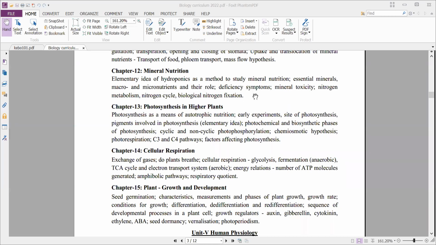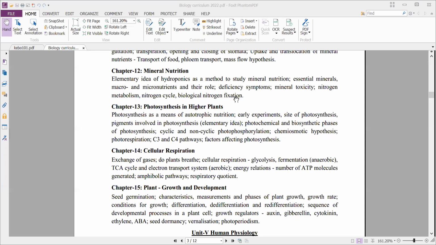And next, deficiency symptoms, how a farmer can understand that the soil is deficient in a certain mineral. So what are those deficiency symptoms? And next, mineral toxicity. That mineral is required by the plant, but only in a certain amount. If the mineral nutrient is present in excess of the required amount, then it causes toxicity, that is called mineral toxicity. How can we identify this mineral toxicity?